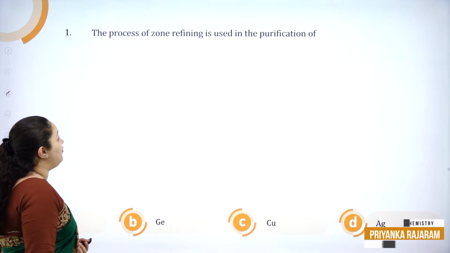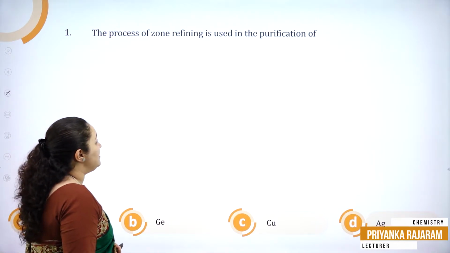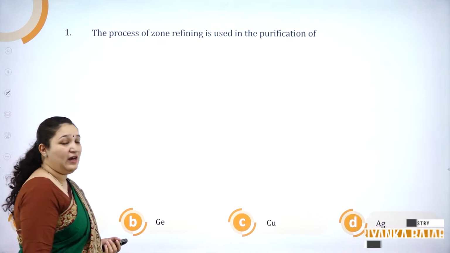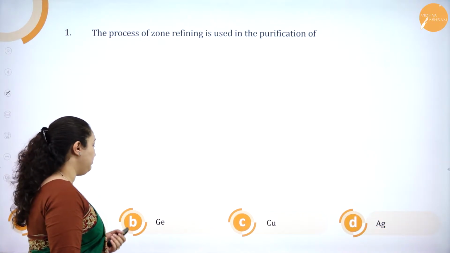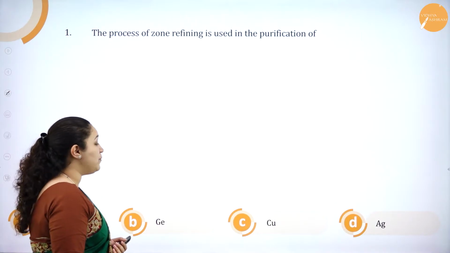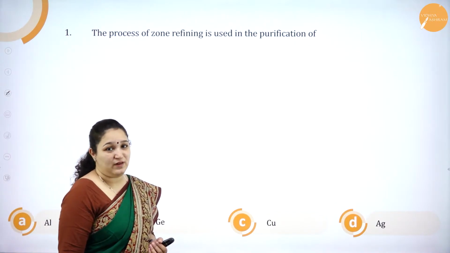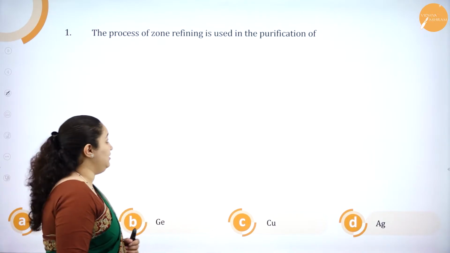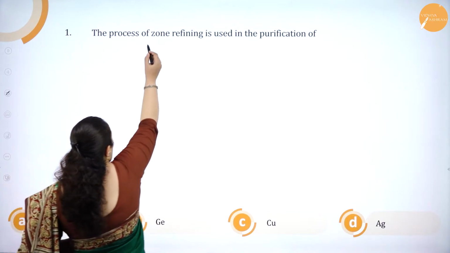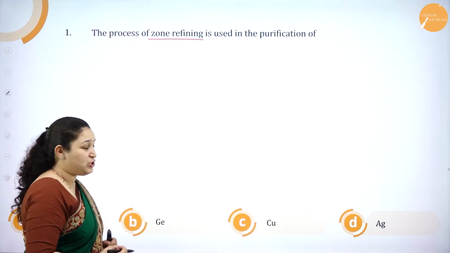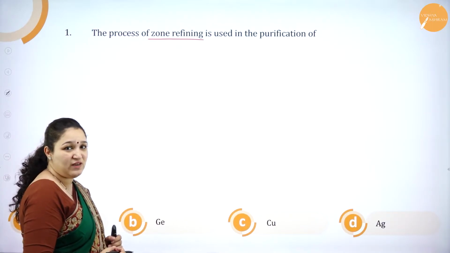The process of zone refining is used in purification of option A, aluminium, option B, germanium, option C, copper, and option D, silver. So what is the question? They're asking us, zone refining is used for purification of which of the metals given here?